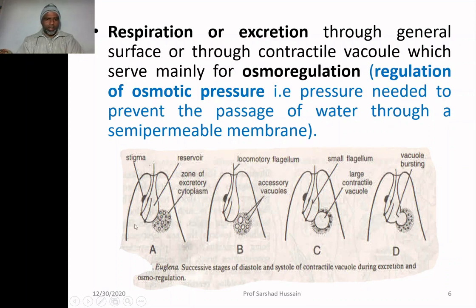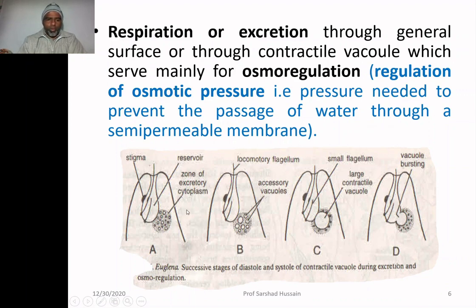Either the body surface performs the function of respiration, or there are certain vacuoles called contractile vacuoles. What is osmoregulation? It is the regulation of osmotic pressure. What is osmotic pressure? It is the pressure needed to prevent the passage of water through a semi-permeable membrane.